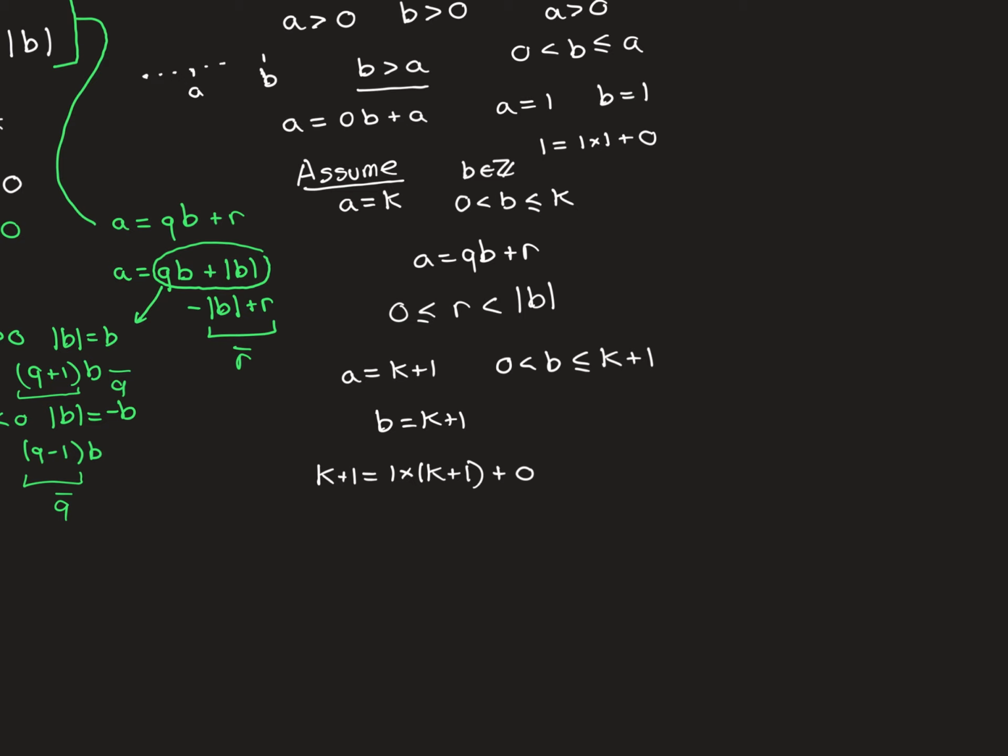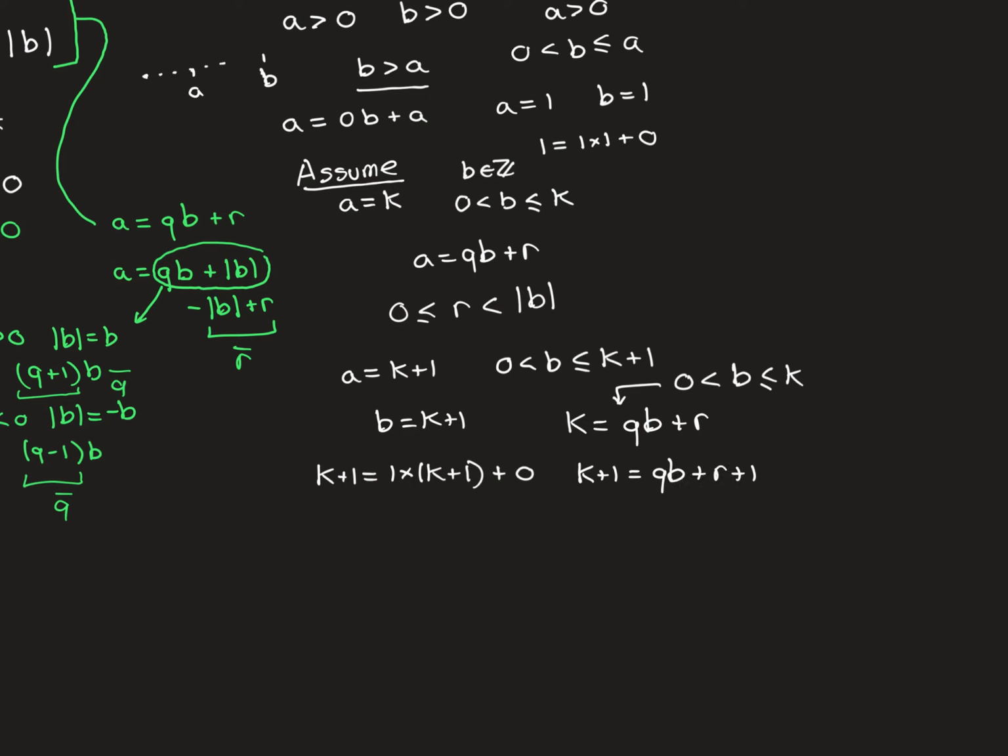So we know that for a is equal to k and b is greater than 0 but less than or equal to k, Euclidean division works. So we can write, therefore, k is equal to q times b plus r, where r is guaranteed to obey our inequality. And this is true as long as b is in that slightly smaller range, so greater than 0 but less than or equal to k. So we can write this for all of these b's. Now what we can do is just add on 1 to both sides, and then we'll have k plus 1 is equal to q times b plus r plus 1.